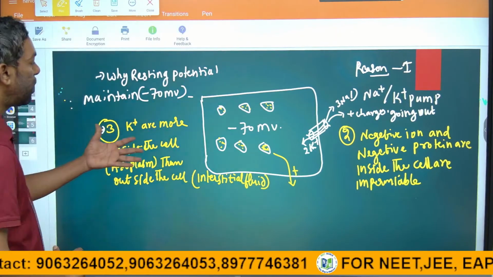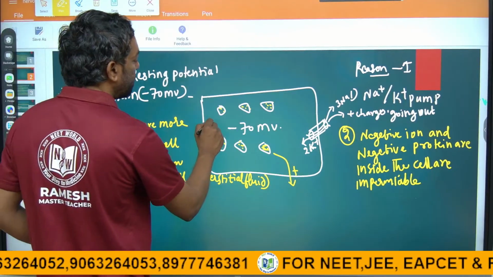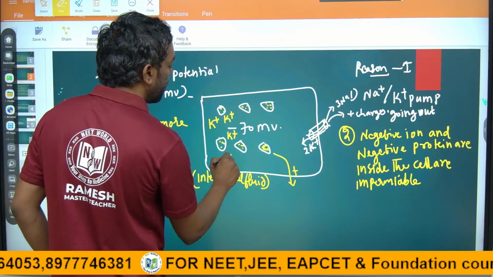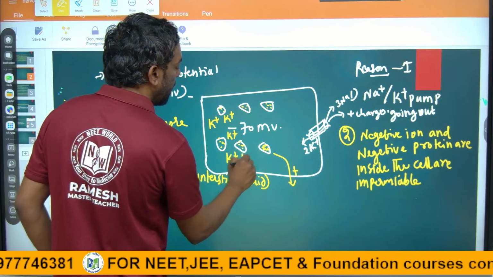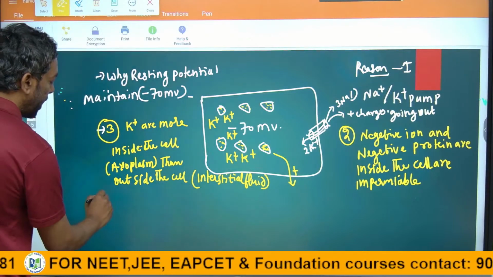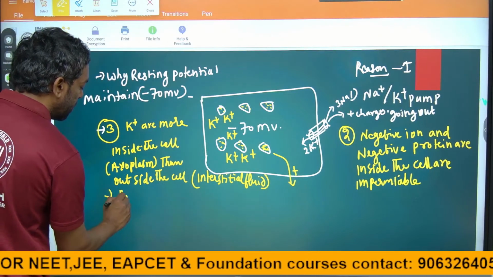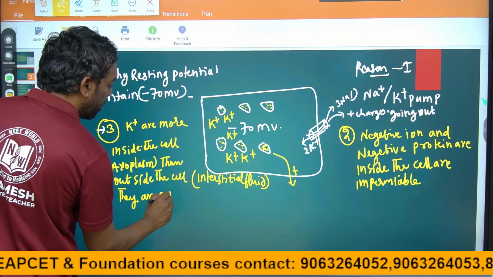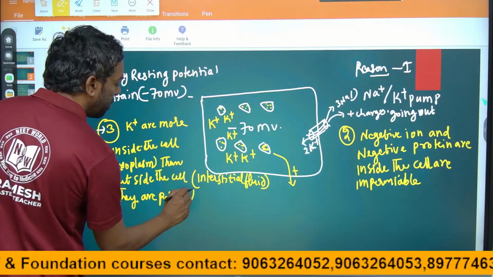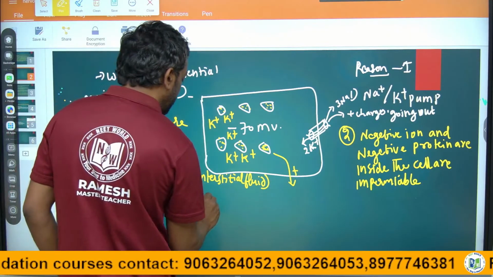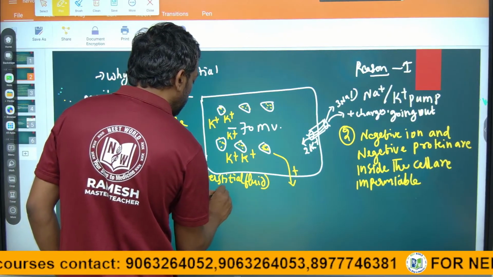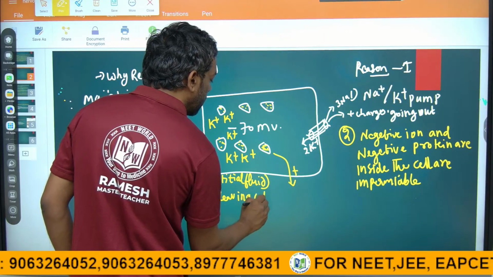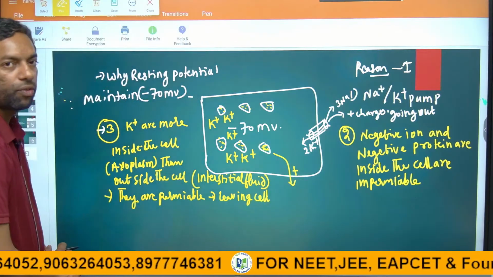So, potassium ions are more inside the cell as compared with outside the cell. They are permeable, guys. They are ready to leave the cell.